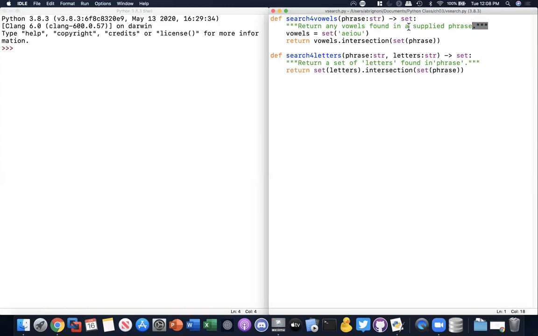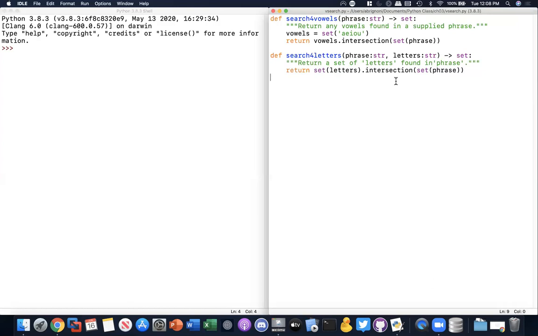And then we learned about triple double quotes, or triple single quotes, which is a block of text. It's ignored by the interpreter, so it won't show on screen. Now this part we know. We have a variable. We created a set of the vowels, and then we did an intersection with the argument that's being received, phrase. And then we did another function, instead of one argument, with two arguments. And then we did an intersection between the phrase and the letters that are provided.